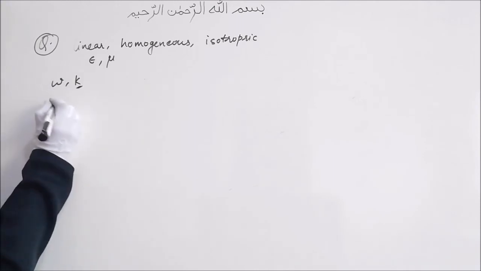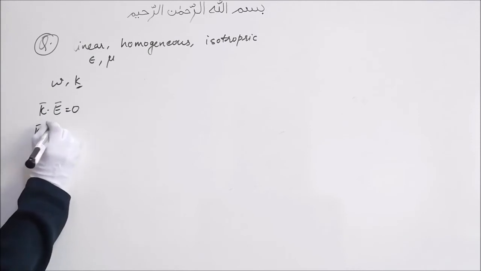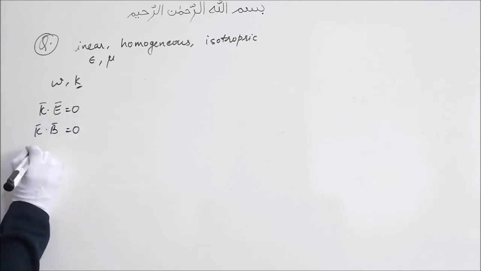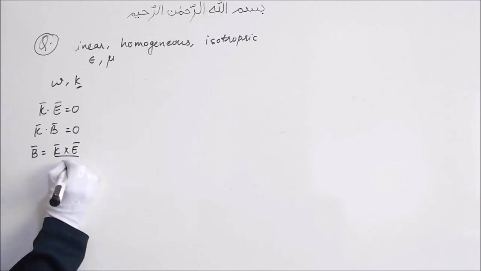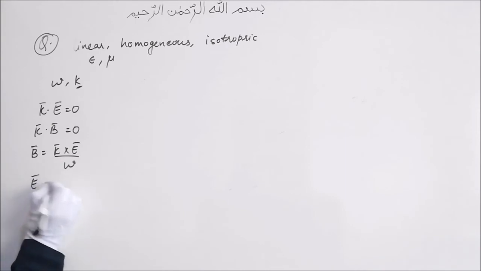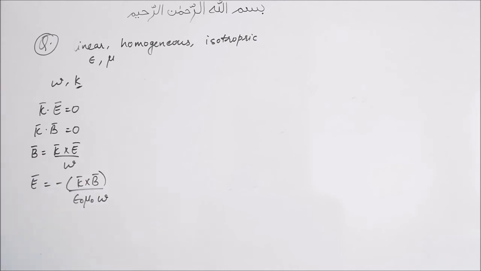For vacuum what we had was k bar dot E bar is equal to 0, k bar dot B bar is equal to 0, B bar is equal to k bar cross E bar divided by omega, and E bar is equal to minus k bar cross B bar divided by epsilon naught mu naught omega.